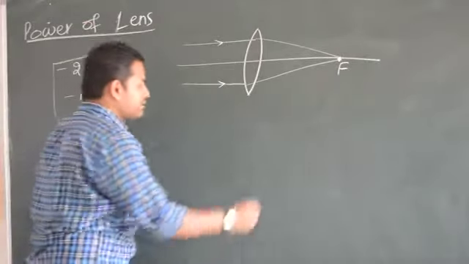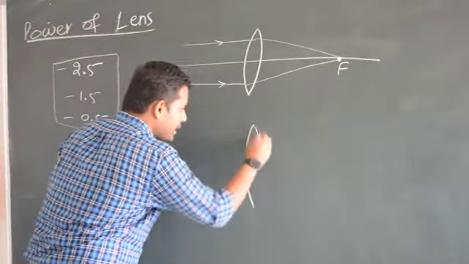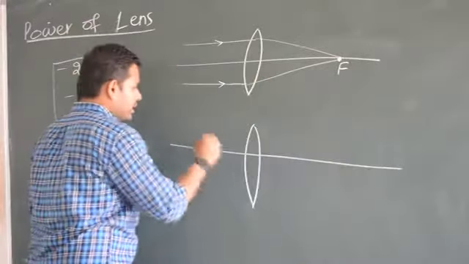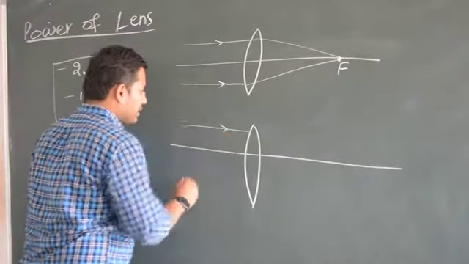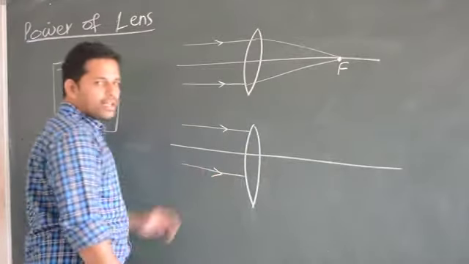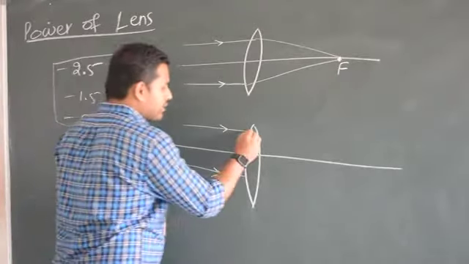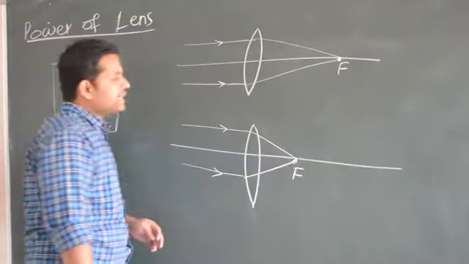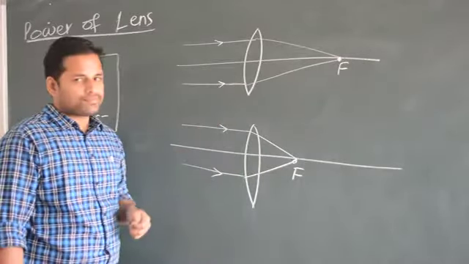Okay, let us take the same scenario with another lens. For example, I have one more lens here. Again, the same optical axis, and I have one more set of parallel rays of light. They get refracted and they meet here, and this is the focus. Is there any difference between this and this?